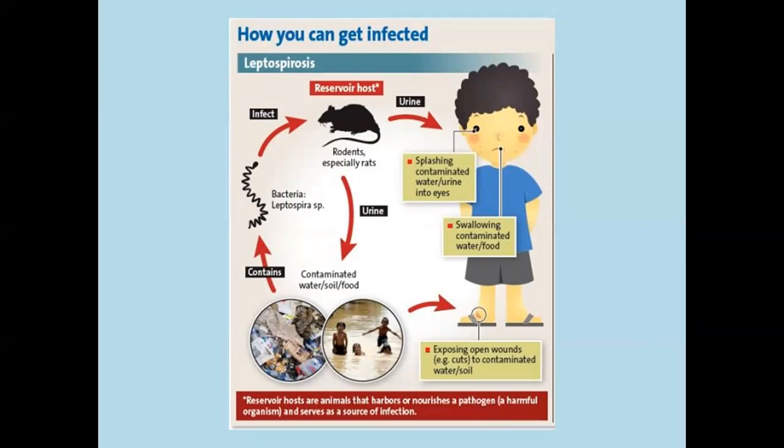For example, if a human or a child has a wound or exposed cut, that wound gets contaminated with the contaminated water or soil. The individual may also get contaminated water or urine splashed into the eyes, or swallow contaminated water or food. These are the possibilities by which individuals get infected.